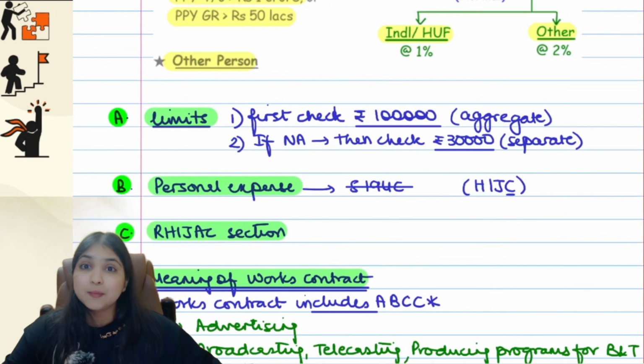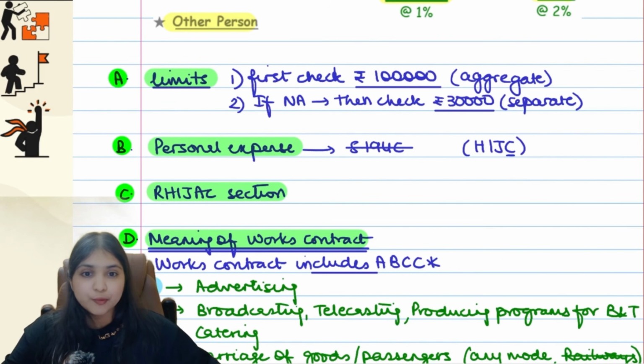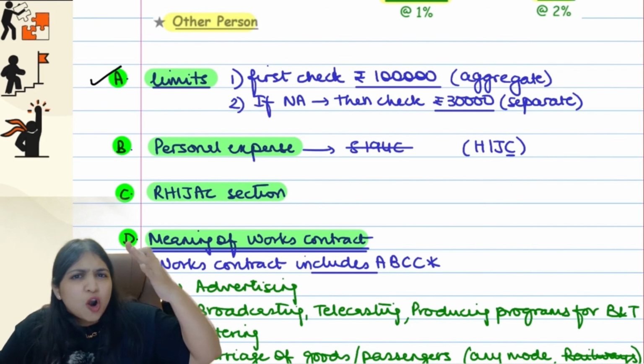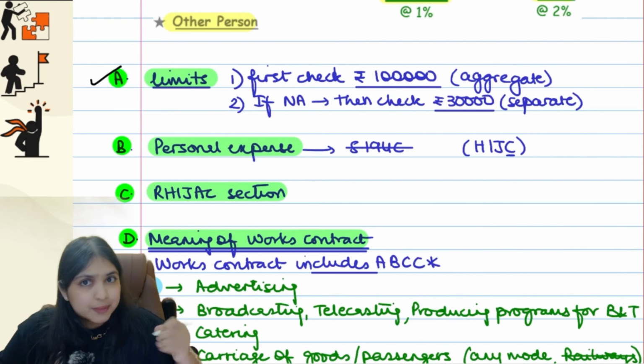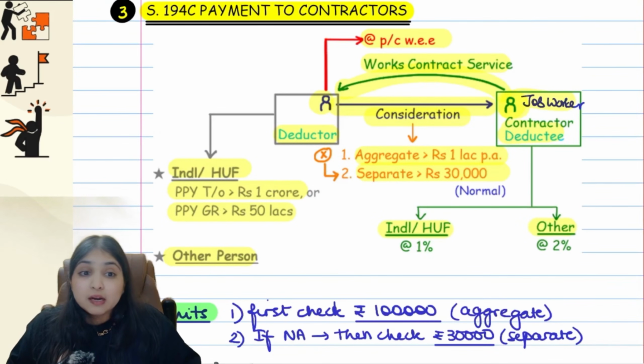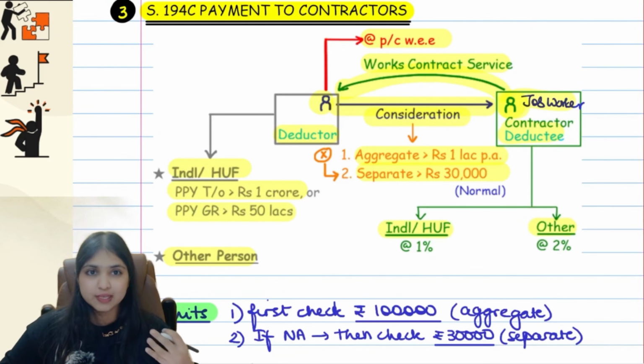Okay. Now come on, guys, come to the smaller points, come to the special points now. I already told you about the limit. We will first check the aggregate limit. Only if the aggregate limit is not fulfilled, then only you will look at the separate limit. I've already told you this. Then listen, guys, in 194C, it should not be a personal transaction. Like for example, if I'm getting a job work done to polish my jewelry. Okay, let's say I have some jewels and I want to get those jewels polished.